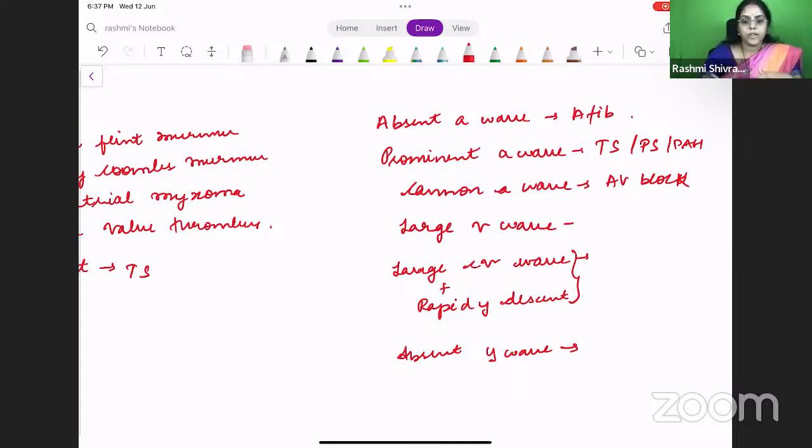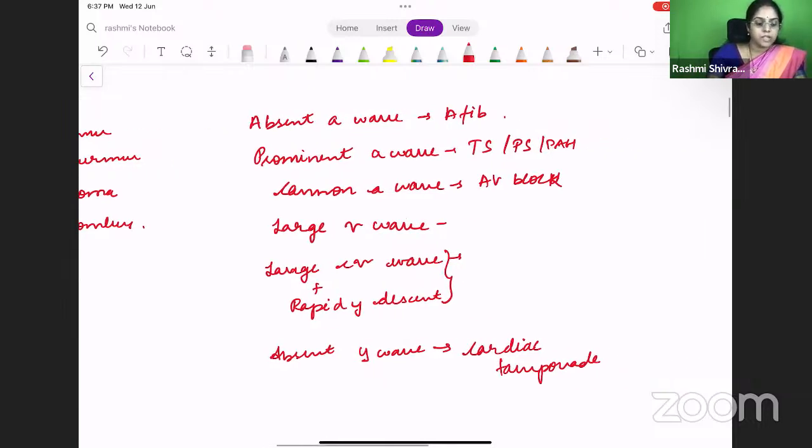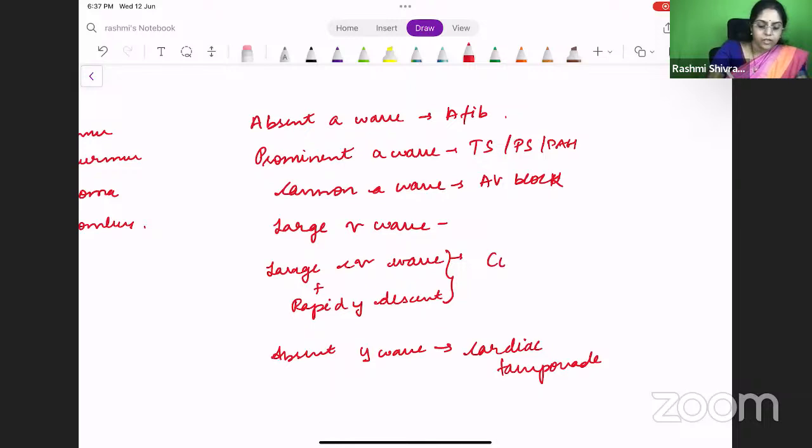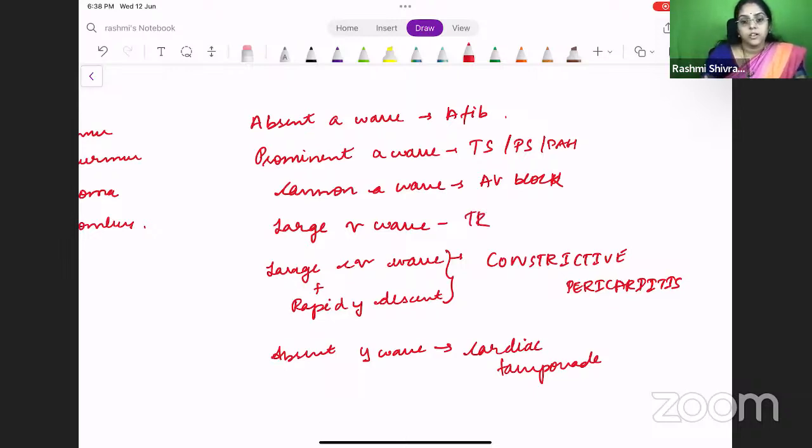Okay. So if you want, we can go from down. Absent Y wave is seen in cardiac tamponade. Right? It is seen in cardiac tamponade. Large CV wave with a rapid Y descent. This is a very, very important MCQ. It is constrictive pericarditis. Right? Constrictive pericarditis. They commonly ask this, right? Large CV wave with a rapid Y descent is seen in constrictive pericarditis. So where do you find a large V wave? It is very easy. You can find it in tricuspid regurgitation. Okay, tricuspid regurgitation.